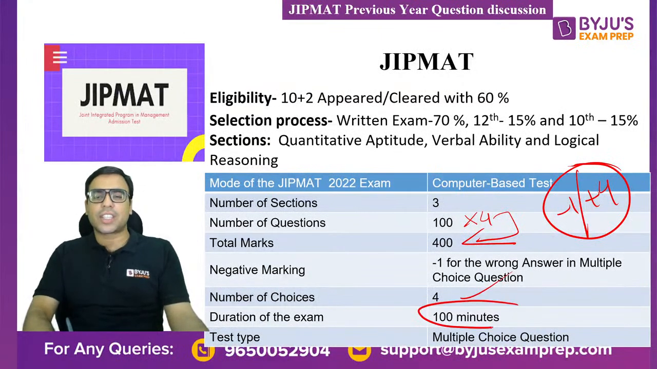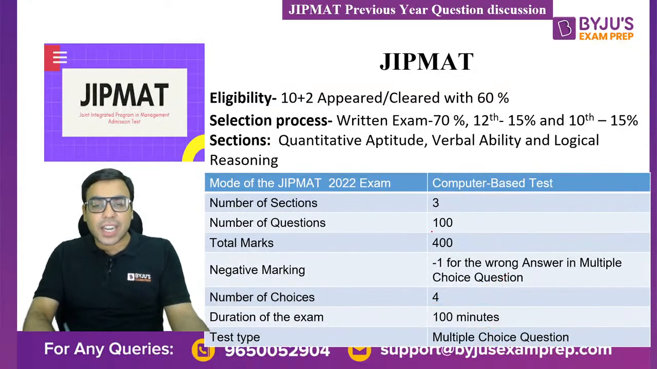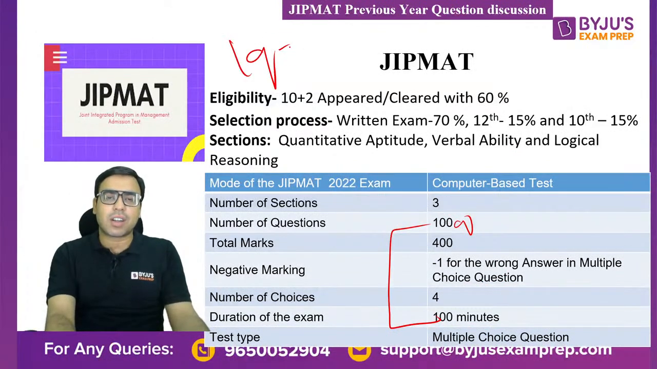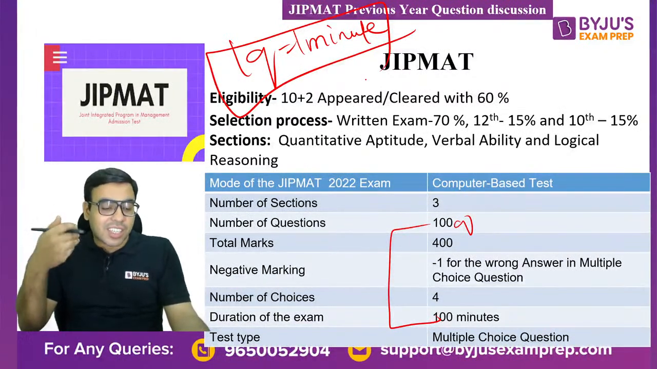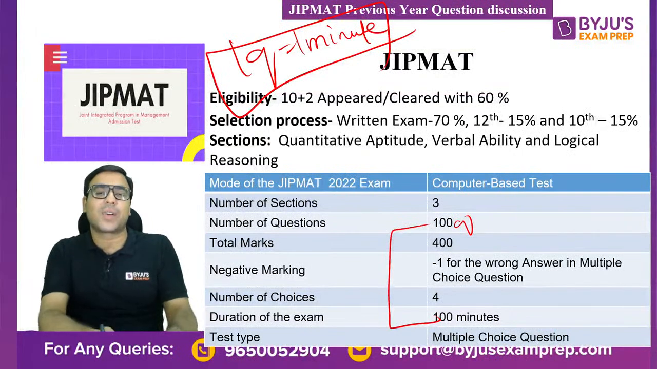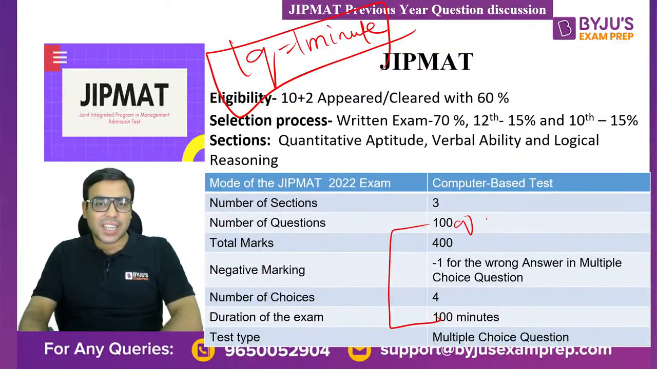The duration of the examination is 100 minutes. It means 100 questions and 100 minutes will be given. So 1 question is equal to 1 minute. It means you have to be slightly fast also. You cannot give too much time on 1 question. That is also one important thing about it, right?